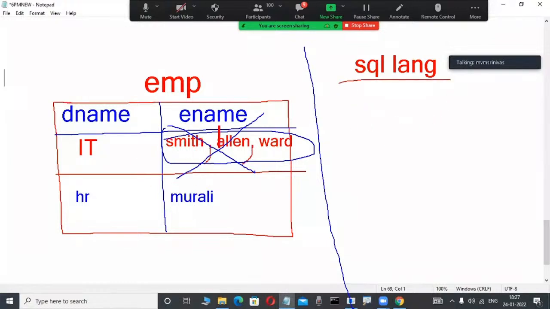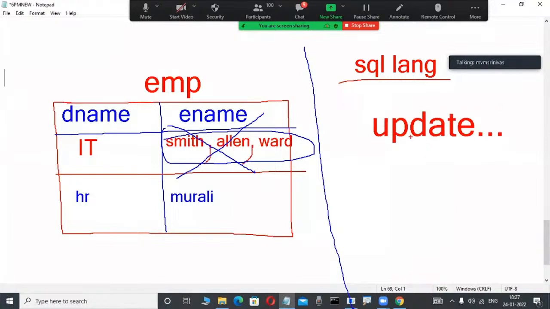Yes, we can represent multiple values separated with a comma also. Why are they not recommendable? Suppose in the SQL language, a non-procedural language, some commands are there: update, delete, select, insert. Suppose I use the update command.